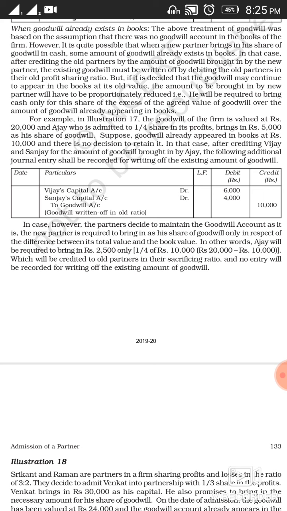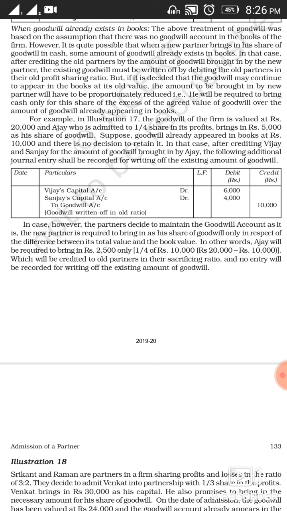Now, it is quite possible that when a new partner brings in his share of goodwill in cash, some amount of goodwill already exists in the books of accounts. It means the new partner is going to bring his share of goodwill in cash, as well as existing goodwill will be there in the books of accounts, or you could say in the books of old partners.